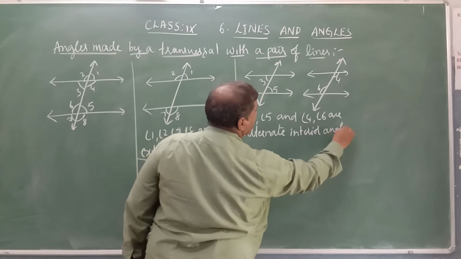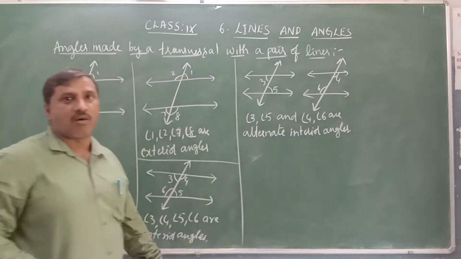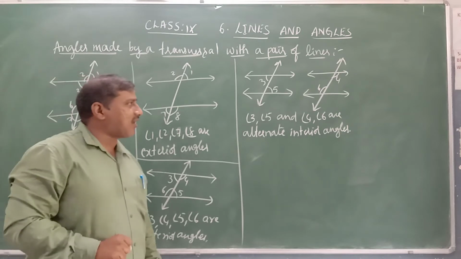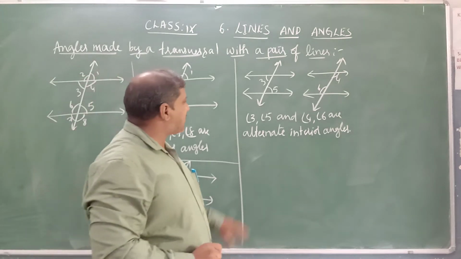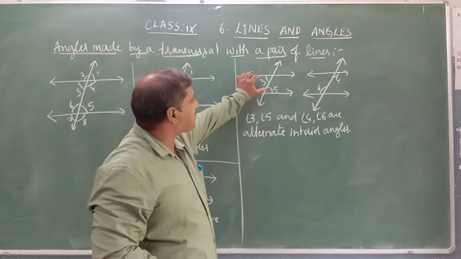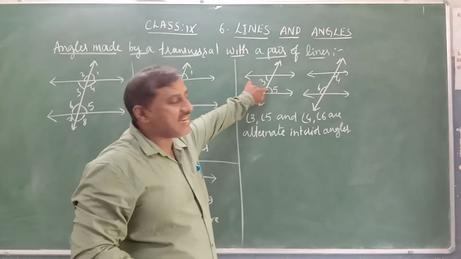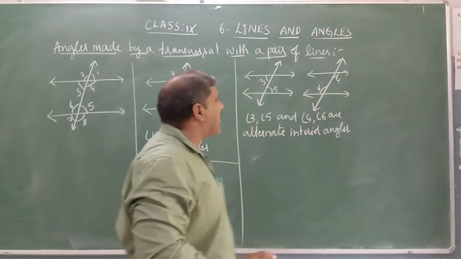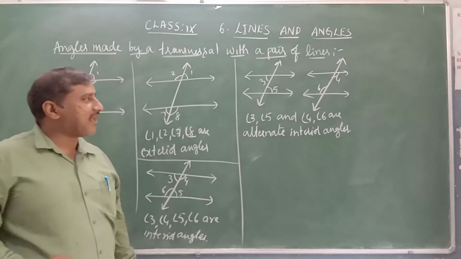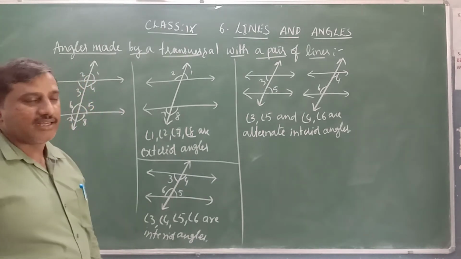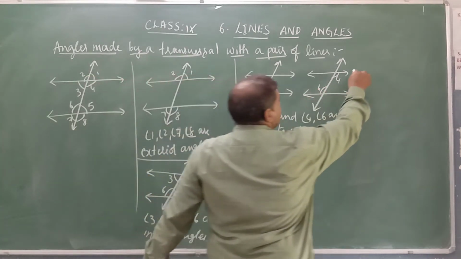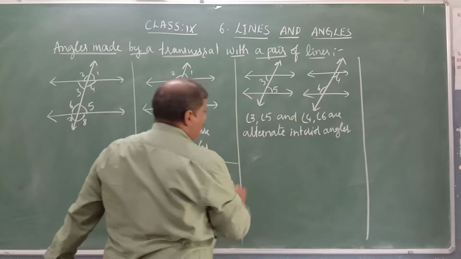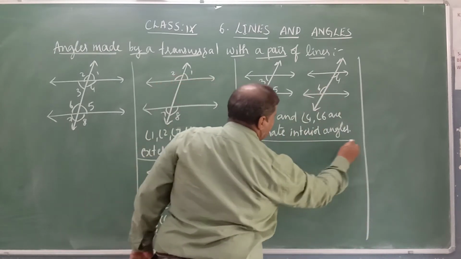So how many pairs of alternate interior angles are formed here? 2 pairs of alternate interior angles. That is angle 3 and angle 5. These two will form 1 pair of alternate interior angles. Angle 4 and angle 6 also will form 1 pair of alternate interior angles. Now, similarly, we have the other pair of angles.